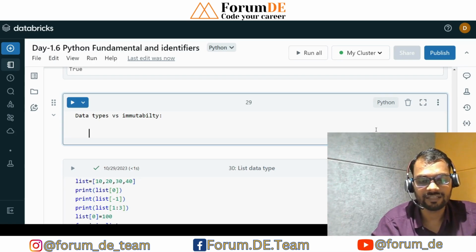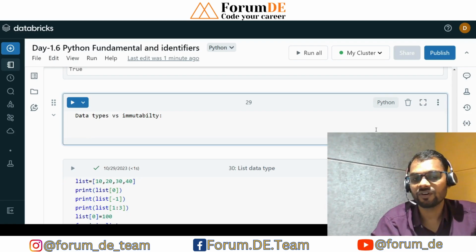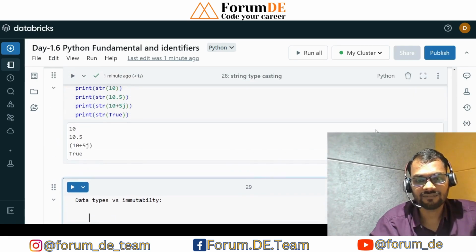These are the fundamentals which we have discussed. And if you want to change the data, in that case you have to create a new object. Suppose that you have a string data type, and if you want to change that, you can change, but it will create a new object. So that is nothing but immutability.